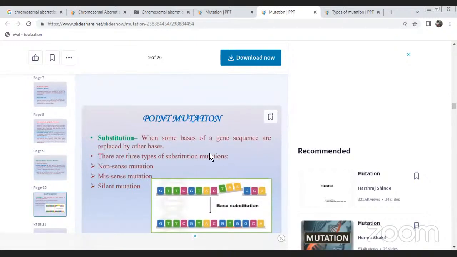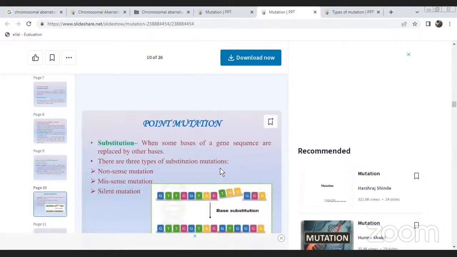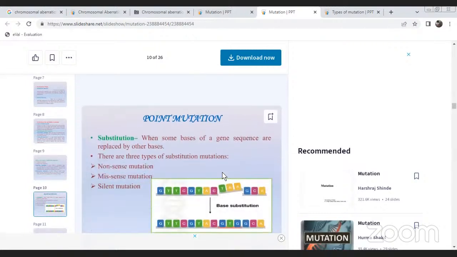Point mutation, substitution: we already discussed substitutions. Some bases of the gene sequence are replaced by other bases.